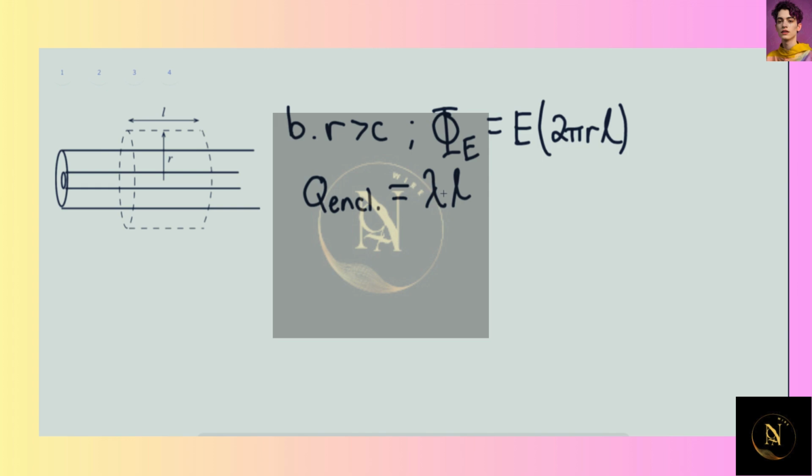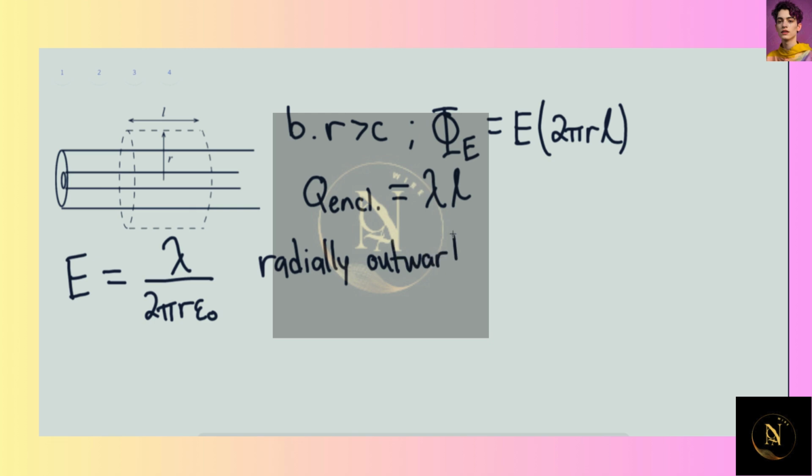As we can see, the enclosed charge and the electric flux are giving us the exact same values. So here, the electric field is again the linear charge density divided by 2 pi R multiplied by epsilon naught. And here, the enclosed charge is again positive, so the direction of E would again be radially outward.